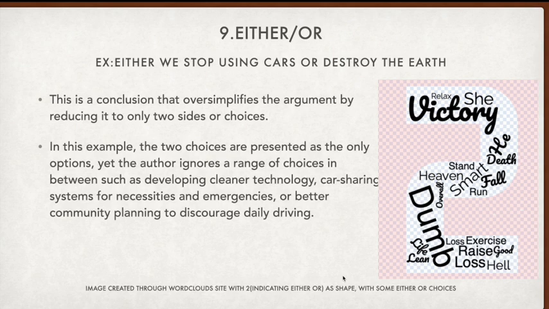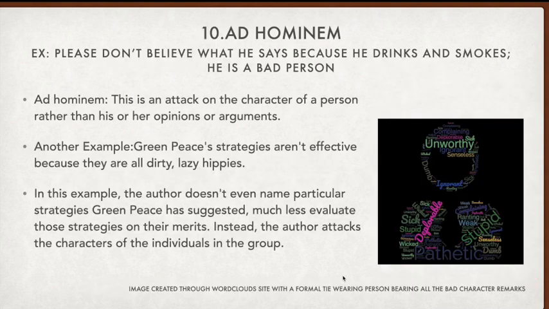Here a picture is made wherein the number two has two contrasting phenomena, like victory and failure, he and she, death and life, hell and heaven. These are two opposite phenomena. These two opposite phenomena are presented to us as two choices when the speaker speaks. So this is known as the either-or fallacy.